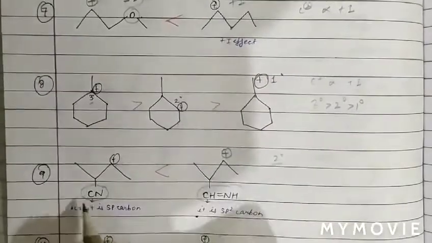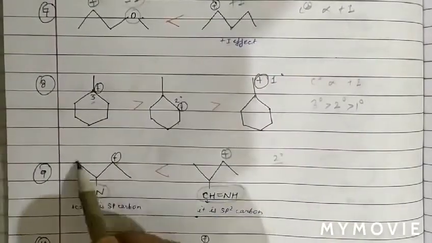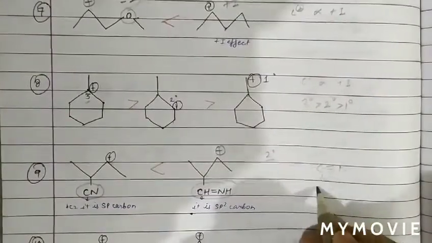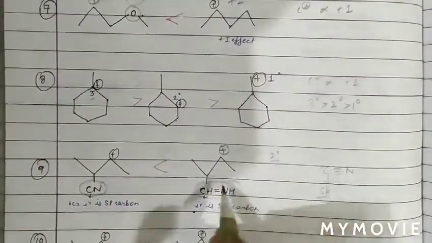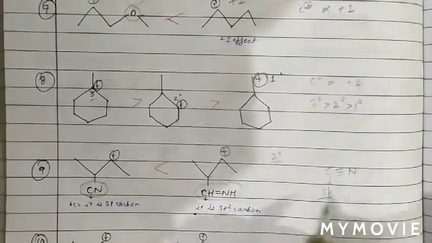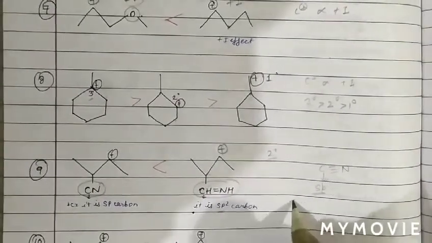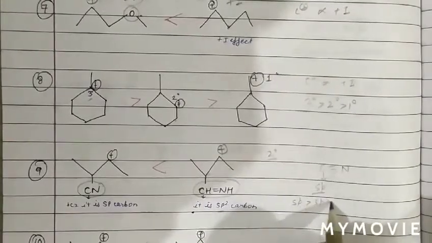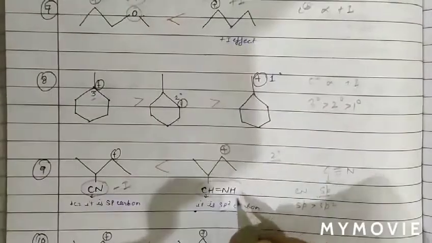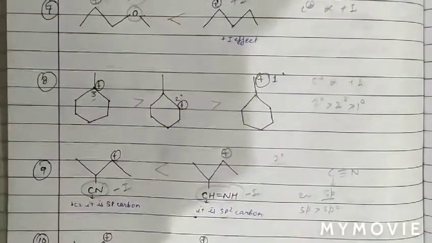In CN, the hybridization of carbon is sp, while in CH double bond NH, the carbon is sp2. We know the electronegativity of sp carbon is more than sp2. Therefore both are minus I groups.